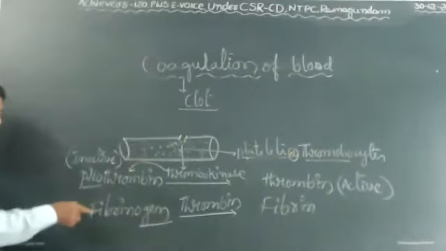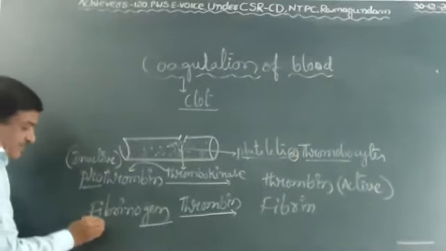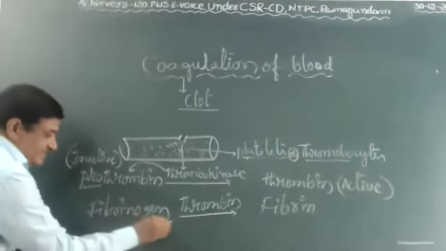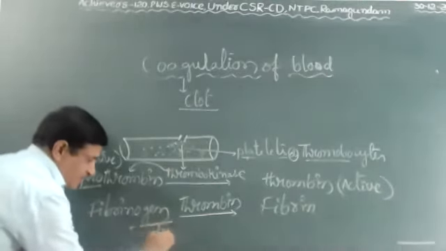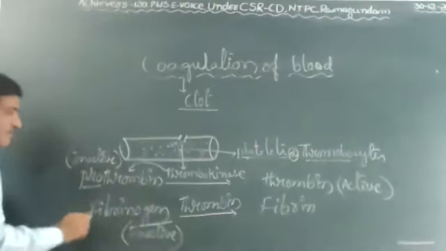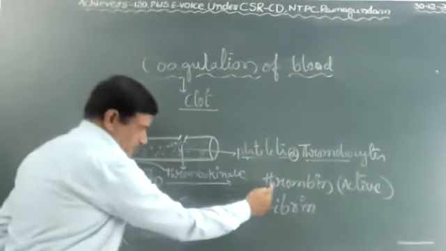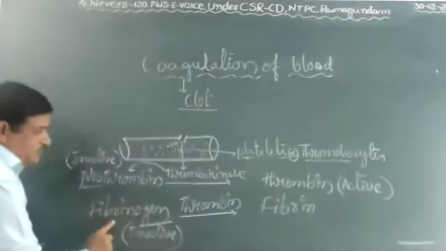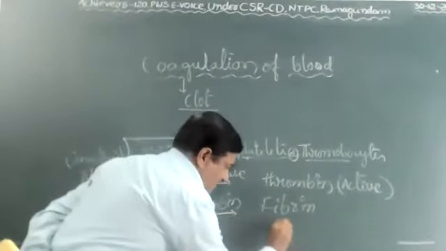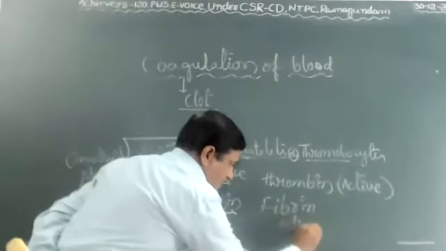Next, one more substance is present, called fibrinogen. The suffix gen means inactive. This fibrinogen is also inactive. When prothrombin converts into thrombin, in the presence of thrombin, fibrinogen converts into fibrin. Fibrin is an active form.